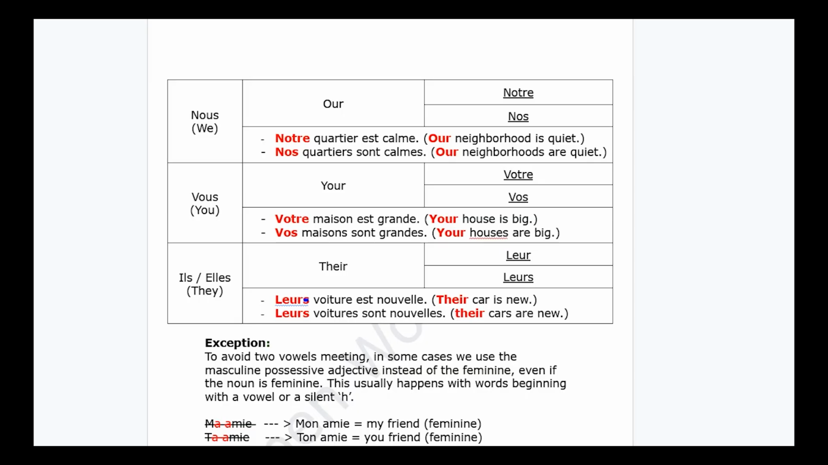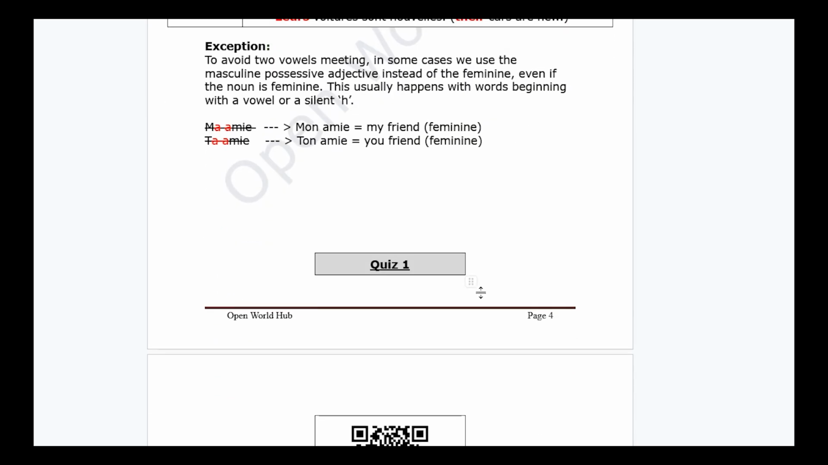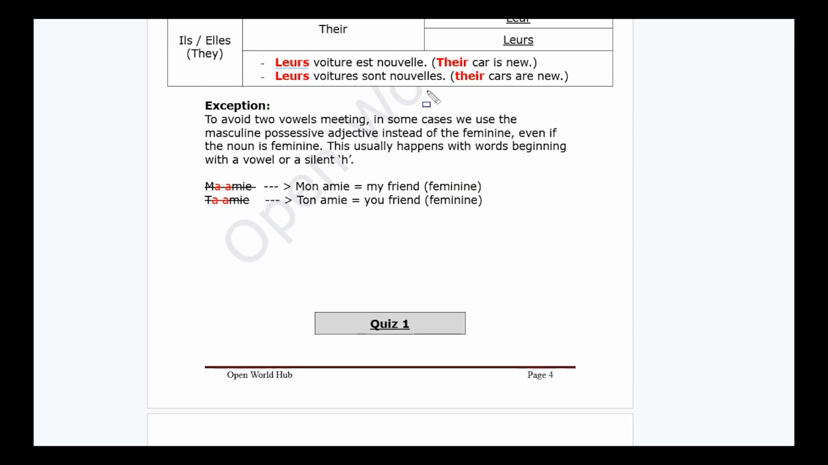Here is an important point that we have to know about those cases. We use my friend. For masculine, it is mon ami. For feminine, it's ma amie. But because ma finishes with a and ami starts with a, we would have two vowels together. So what I will do is change ma to mon, even if I'm talking about a feminine friend. So if my friend is feminine, I won't say ma amie, I will say mon amie.